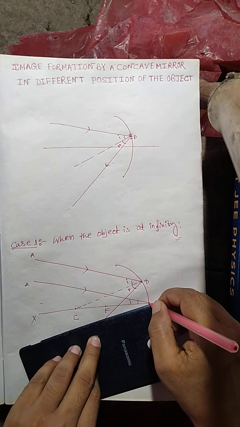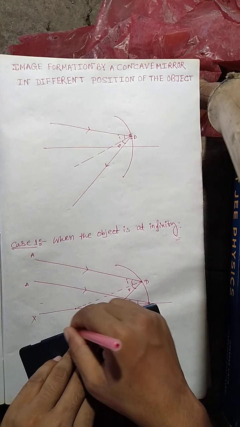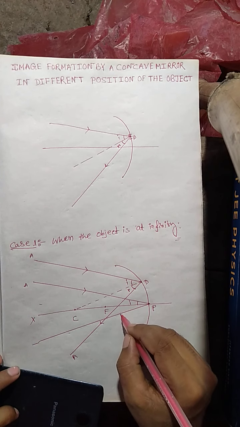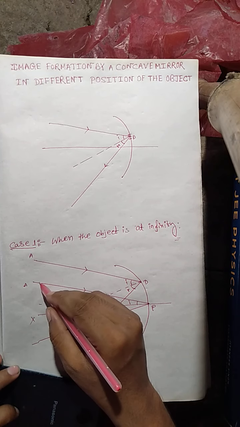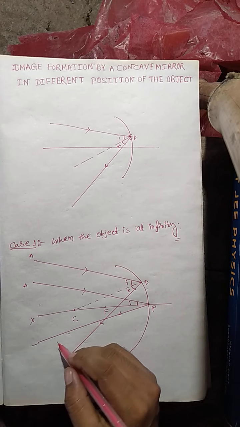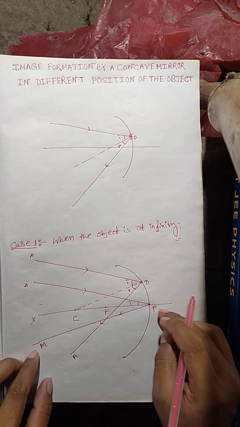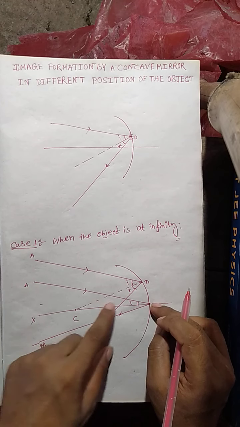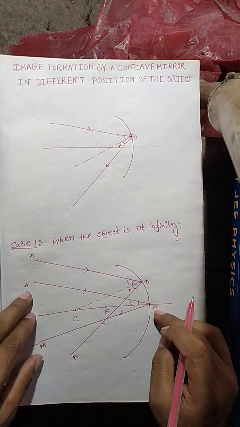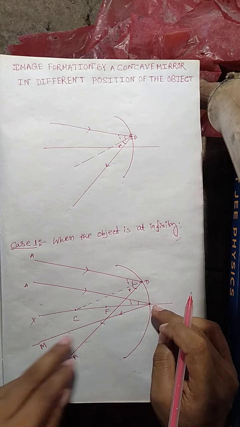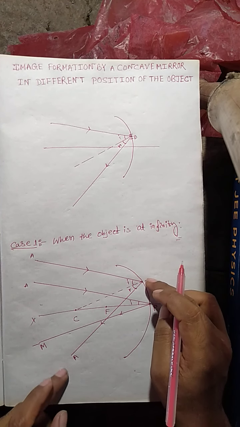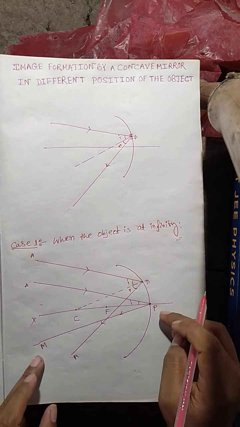This is the reflected ray for this incident ray, and we name it PM. For the lower incident ray AP, the reflected ray is PM, and the first reflected ray is DA.